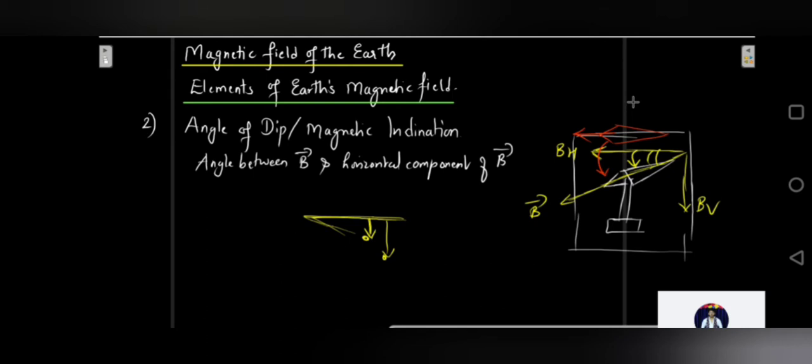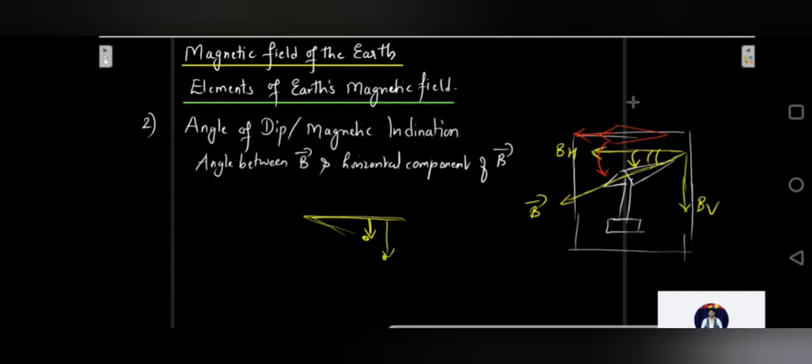There is nothing to do with the geographic meridian here. You have to just consider the magnetic meridian and see how much dip the magnetic needle makes from the horizontal. That angle would be the angle of dip, or the magnetic inclination.